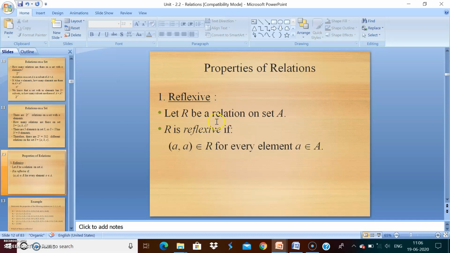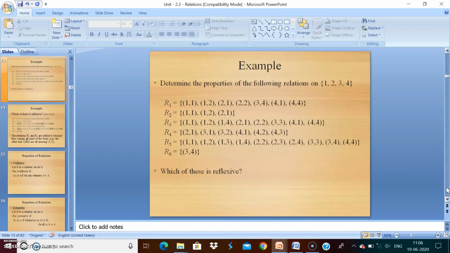See here once again. A relation R on a set A is said to be reflexive if (a, a) belongs to R for each element a belonging to A. See the example here. Total set A equals {1, 2, 3, 4}.